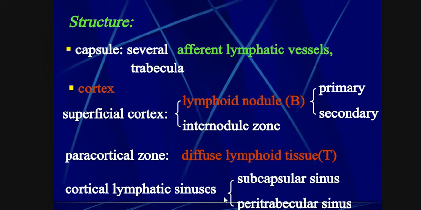Sinuses are the spaces or depressions in this region where lymphatic fluid is stored.